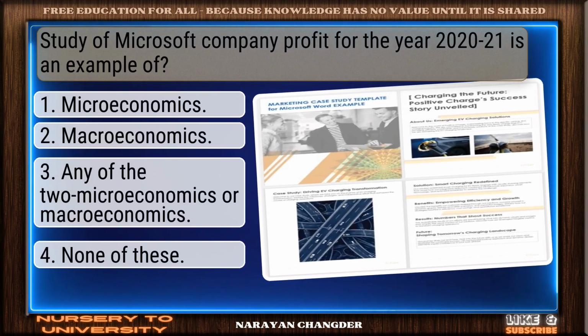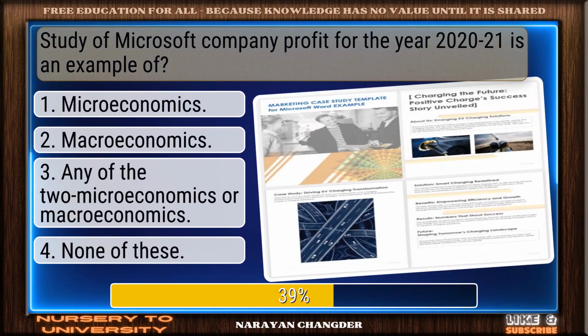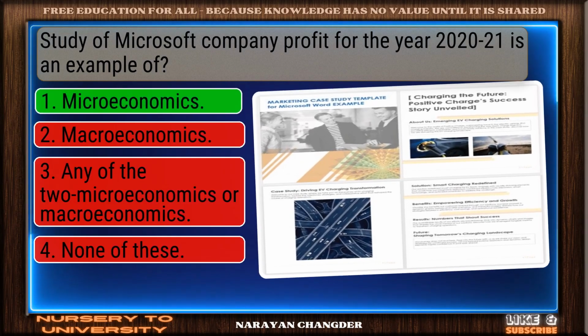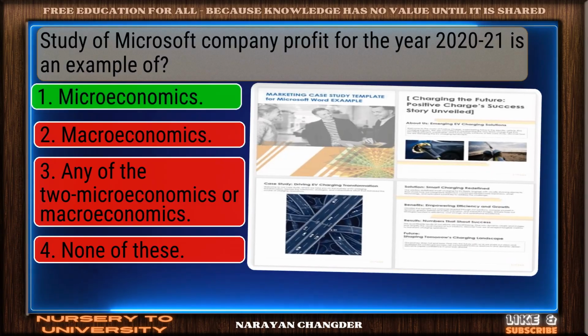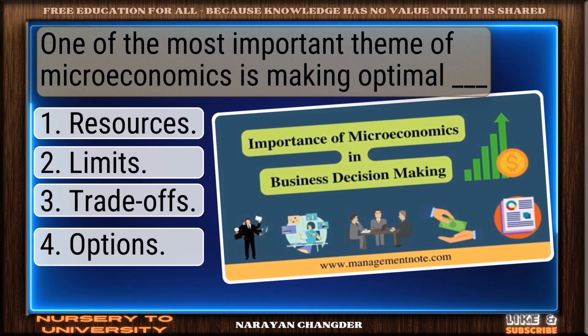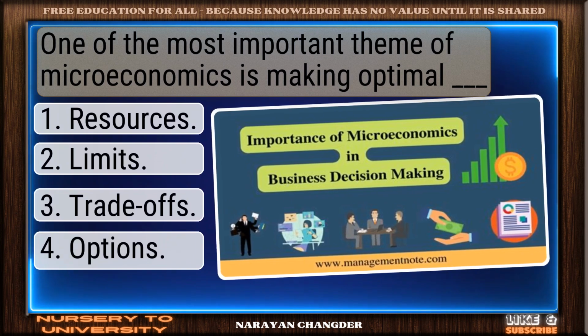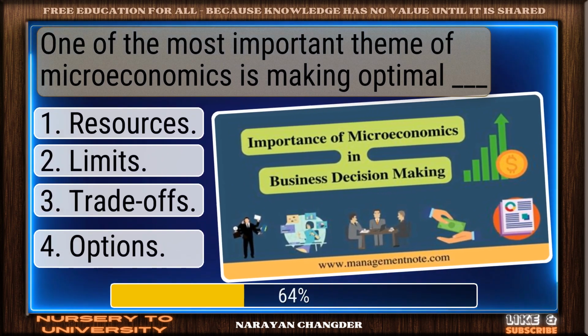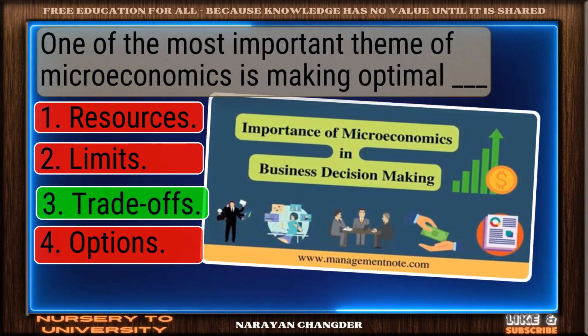Study of Microsoft company profit for the year 2020-21 is an example of. Good thinking. Microeconomics is the right answer. One of the most important themes of microeconomics is making optimal dash. On track. Trade-offs is the correct answer.